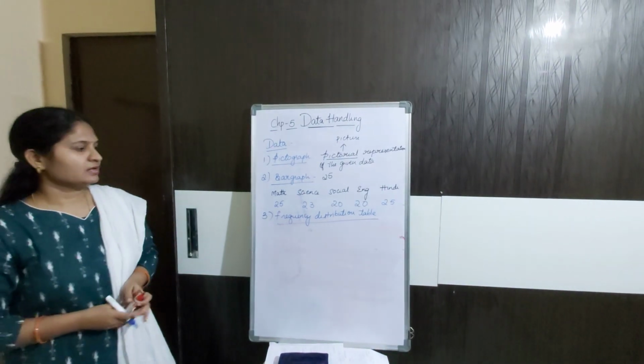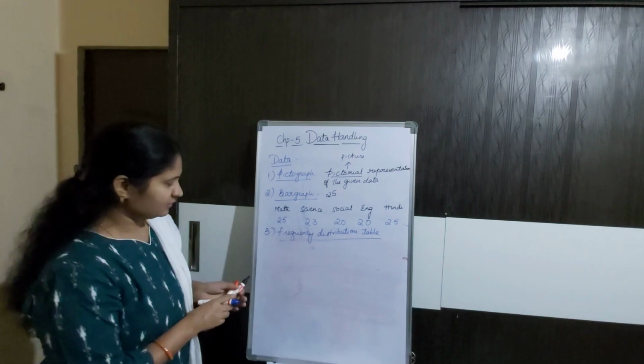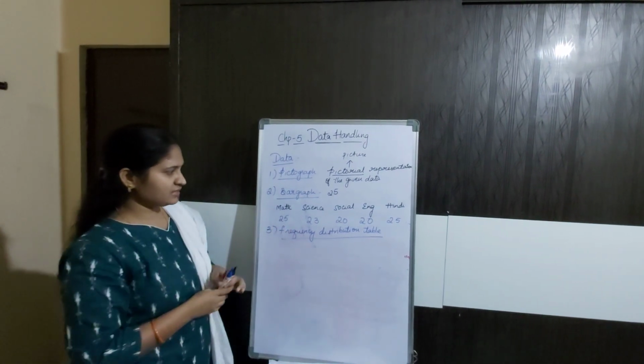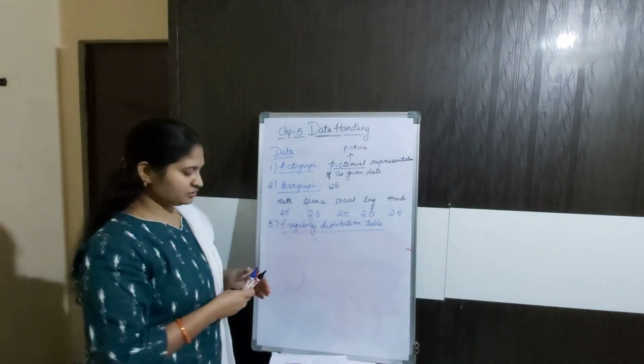Frequency means the number which occurs many number of times. I am not changing the example. With the same example, I am going to explain this frequency distribution table.